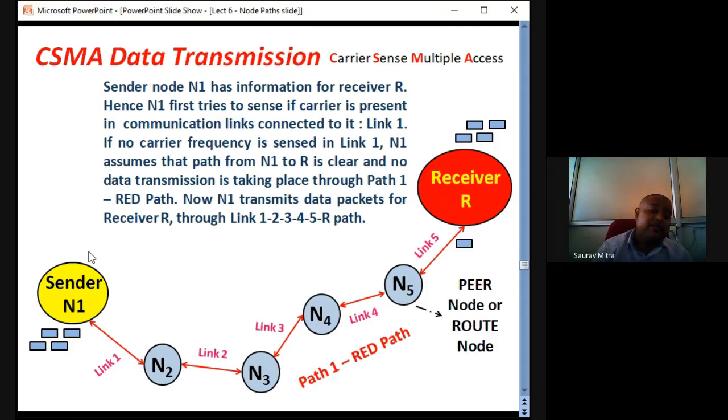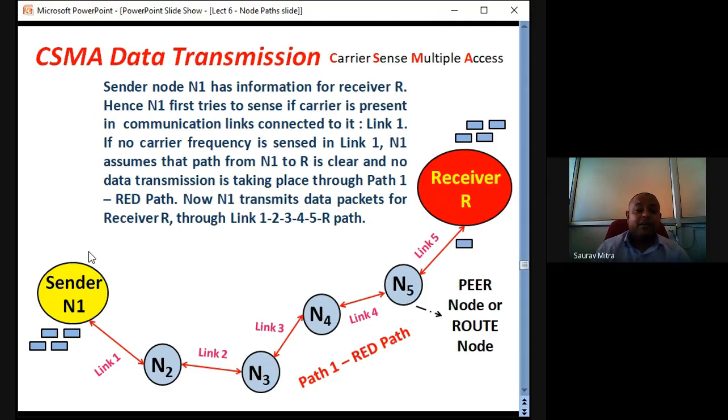If a carrier already exists, it means data transmission is already taking place. Then the sender will back off. So there is a time for back off. It can be a prefixed time or it can be a random time. If the sender finds that there is already a carrier in the channel, that means data transmission is already taking place, it will wait for certain times.